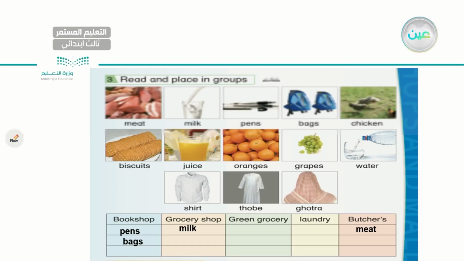Very good. Next, I have chicken. Chicken, what do you think? We can find the chicken at the butchers. Very good. So make sure you are writing chicken underneath meat. Next, I have biscuits. Where can we find biscuits, my dear student? Can we find it at the bookshop? No, we can only find it at the grocery shop. Very good, grocery shop. The next item I have is juice. Where can we find the juice? Again, the grocery shop.